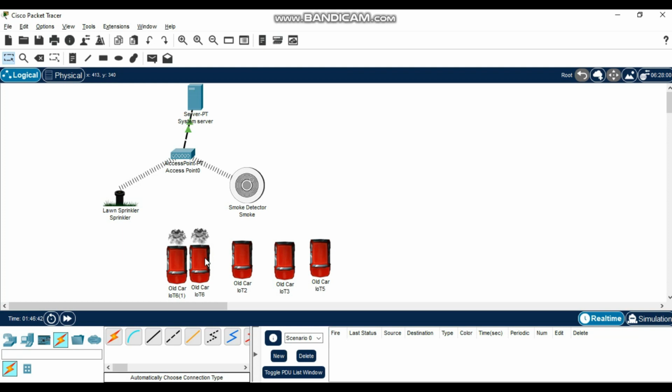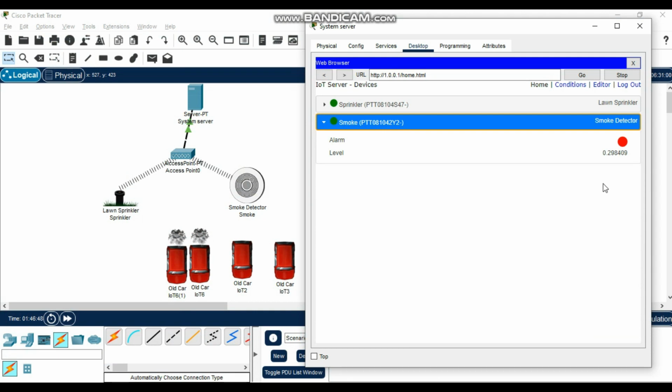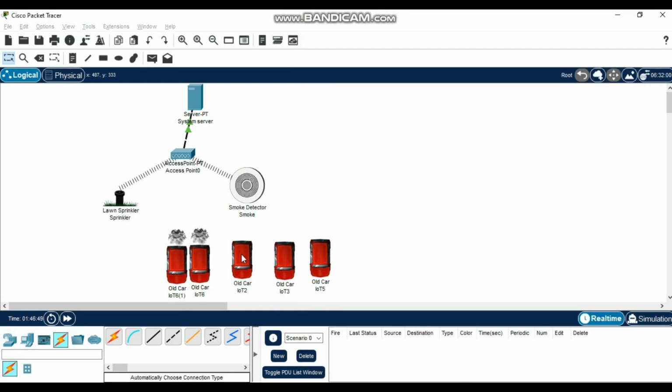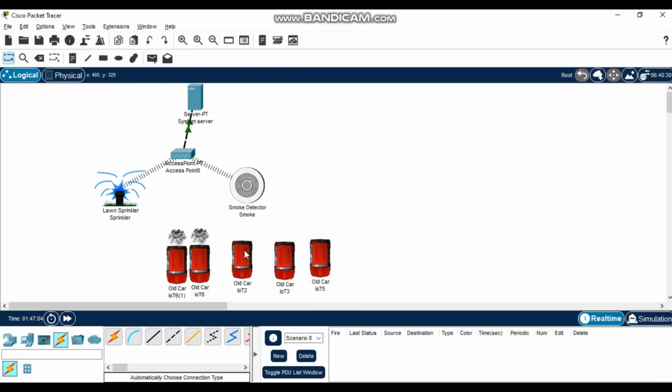Another car has caught fire. Let's see again. So it's 0.2, it's rising. We can increase more. Another car started burning. So it has come to 0.4 and the sprinkler has started pouring water. It's pouring water until it reduces again.